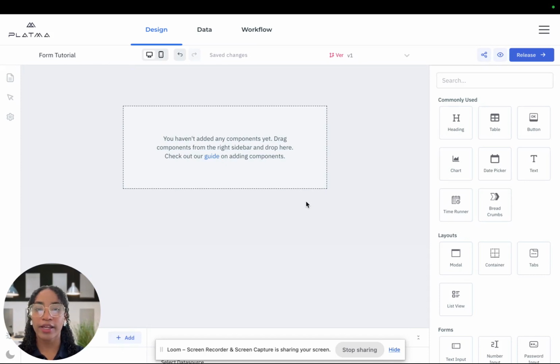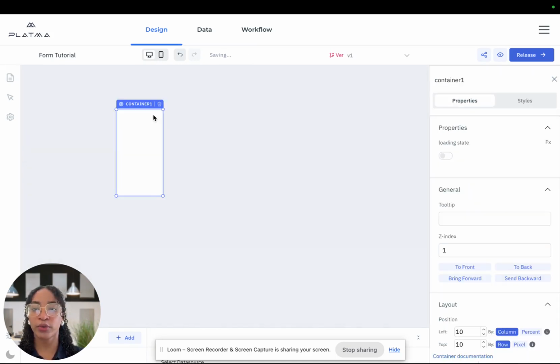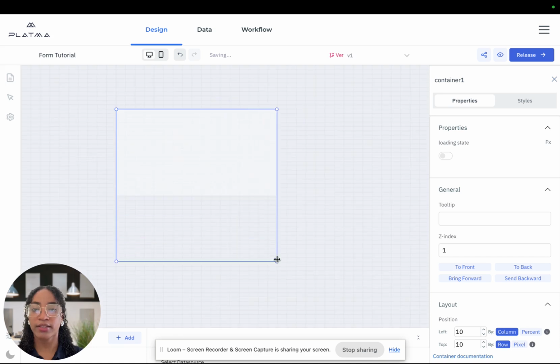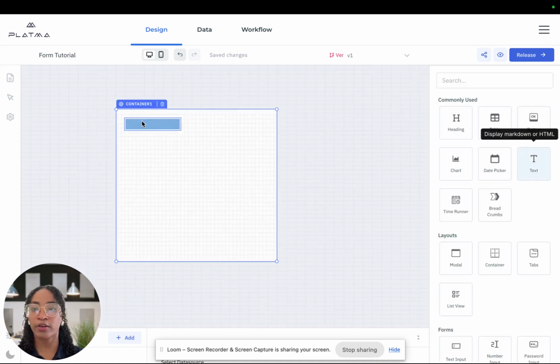For our first application, we'll build a simple form, and I'll show you two ways of doing this while using pages so you can see how that works. First, let's drag and drop a container to our canvas and let's adjust its size. Now let's look for text and drop it on the container.